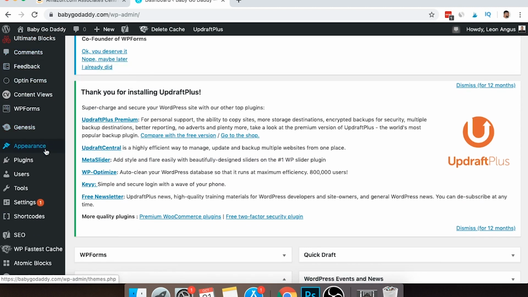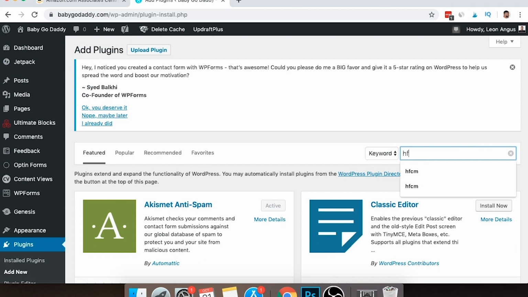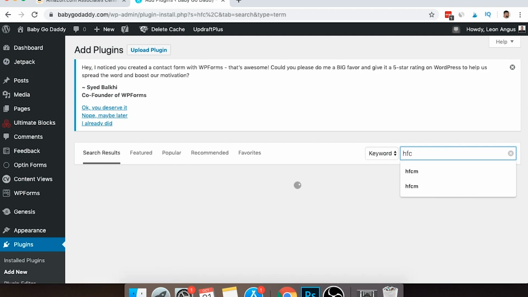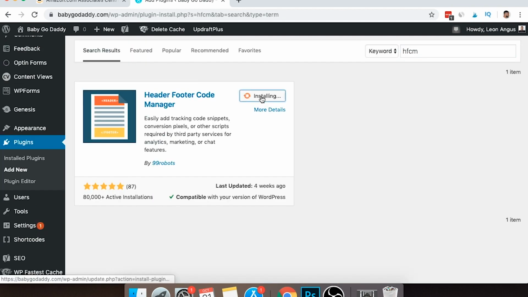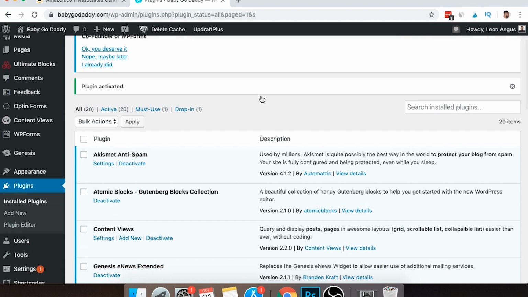Now if we go down, we're going to go to plugins and add new. Now the plugin we're going to be adding is called Header Footer Code Manager, so it's HFCM for short. Okay, so let's just find that. So we can do install now, and that's installing the plugin, and then after it's installed, we want to activate that. Now I'd like to highlight that a friend of mine, Josh Coop, who edits the Akabadu theme, the theme created by Income School, recommended this plugin as it's one that still allows your site to load fast. So it doesn't load too much additional code on the site to slow down your pages.